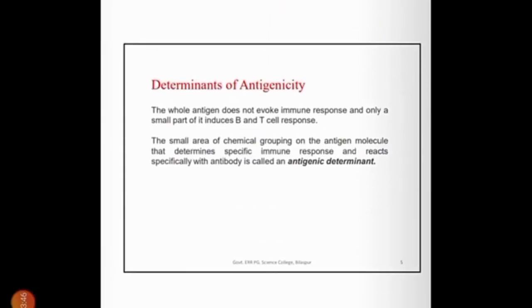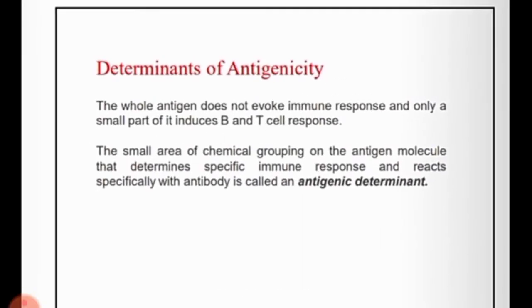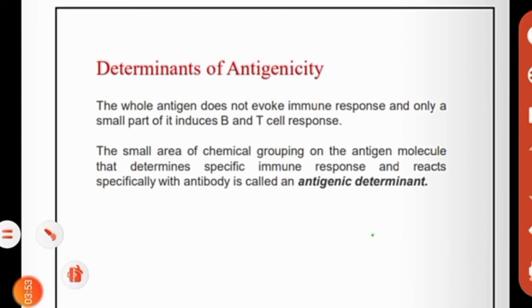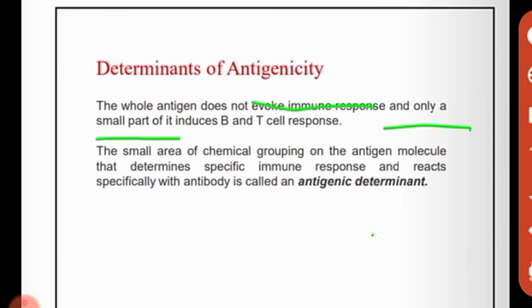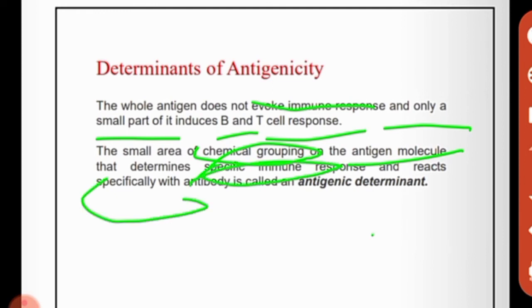Next, determinants of antigenicity. Let's start. The whole antigen does not evoke the immune response; only a small part of it induces a B cell or T cell response. The small area of chemical grouping on the antigen molecule that determines the specific immune response and reacts specifically with the antibodies is called an antigenic determinant.